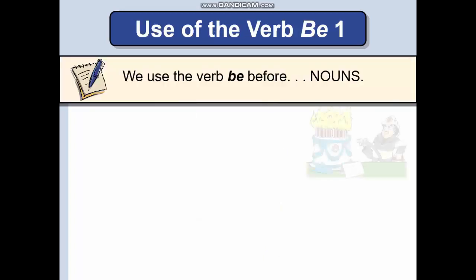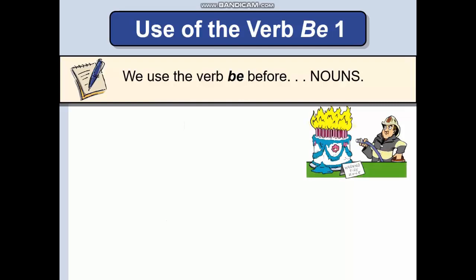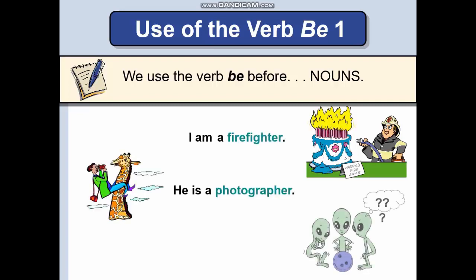Now continue on. When we use the verb be, first we use the verb be before nouns. I am a firefighter. It's an example. Then he is a photographer, and the last, they are lions.